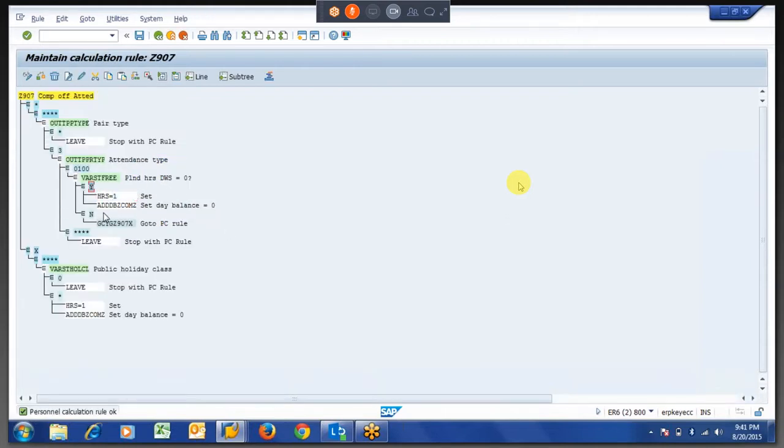Nobody will give you the comp off if you have attendance for 1 hour or half an hour, as per the policy, or the manager has to approve. So what I am going to do here is, because our rule is working over here. Could you please explain what you are doing here?